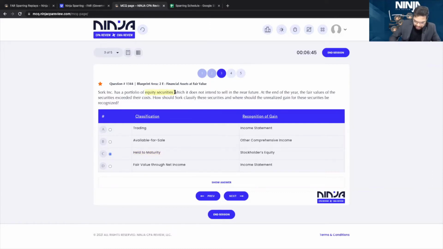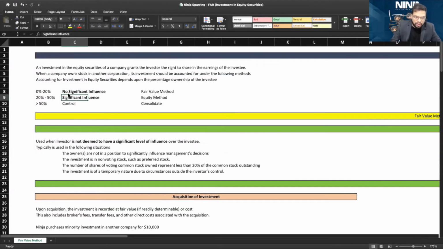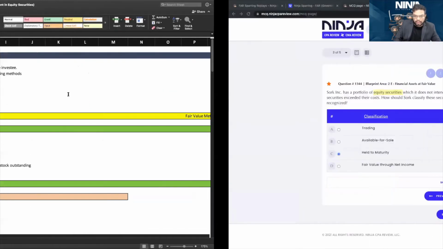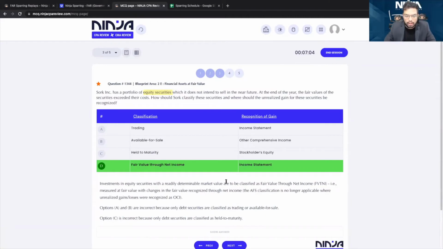For equity securities, again, the way we account for it: if you have no significant influence, fair value method; if you have significant influence, equity method; and if you have control, then you consolidate. So you account for them using fair value through net income. And the unrealized gains and losses, like we discussed, go through the income statement. Are we clear with this, everyone? Great, awesome. I hope you're all clear. Debt is trading, available for sale, held to maturity. You never associate all these three classifications with equity anymore, ever.